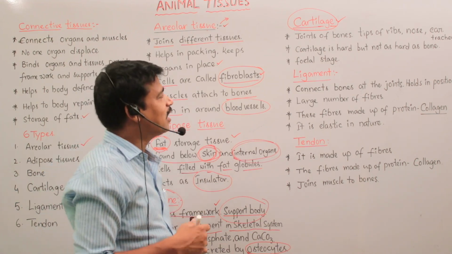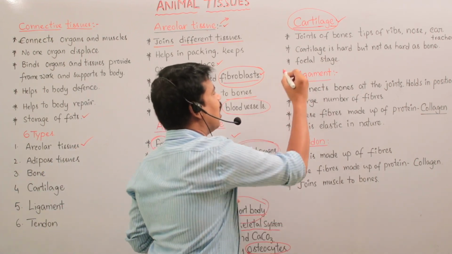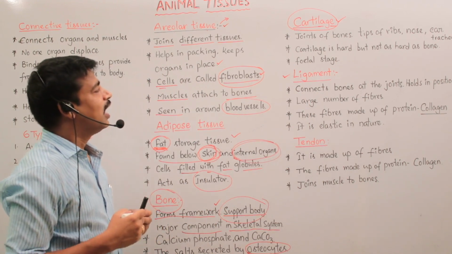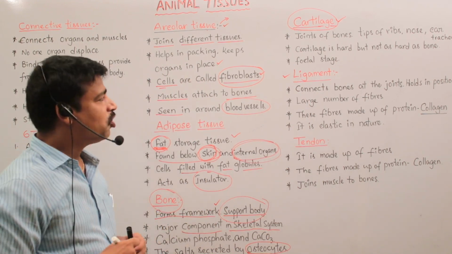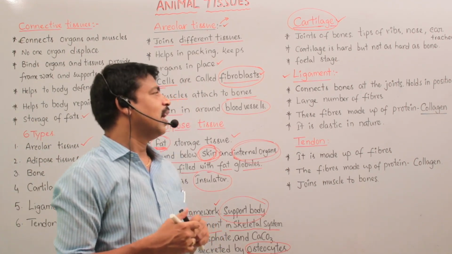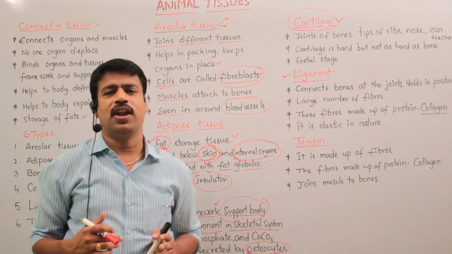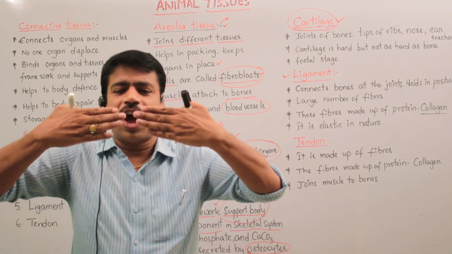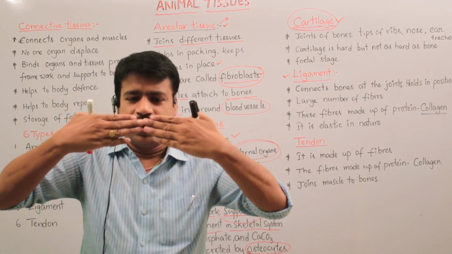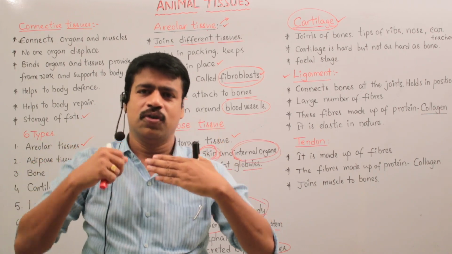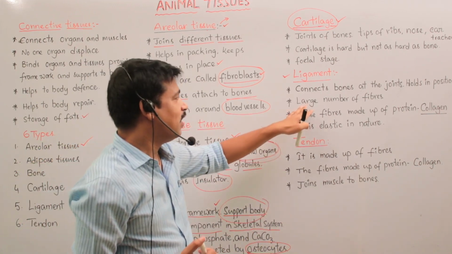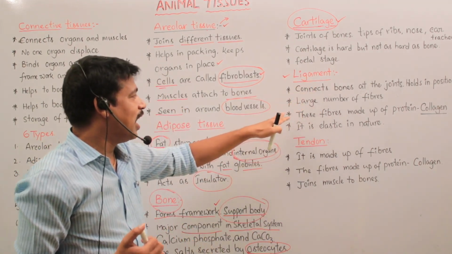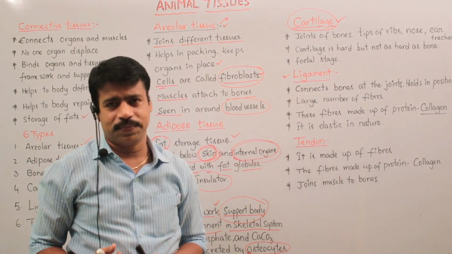Okay, and the next one is ligament. So what is a ligament? A ligament connects bones at the joints and holds them in position. The ligaments are fibrous structures. They join two bones. The ligaments contain a large number of fibers.